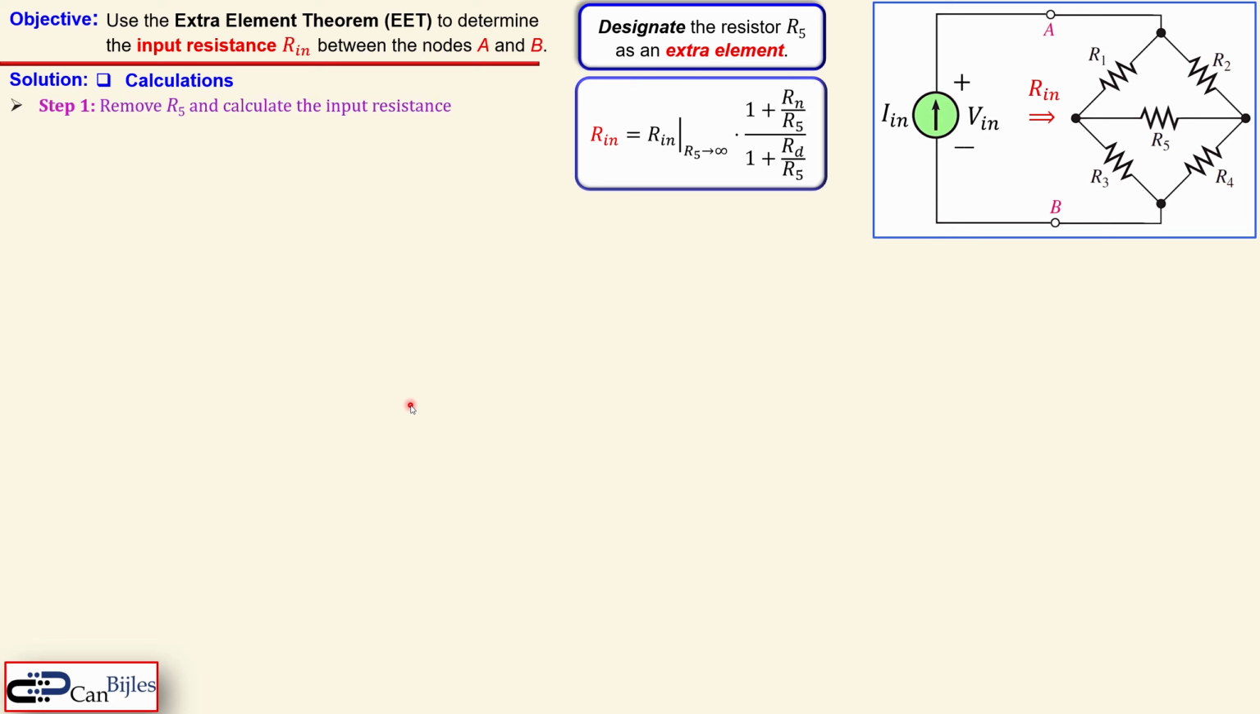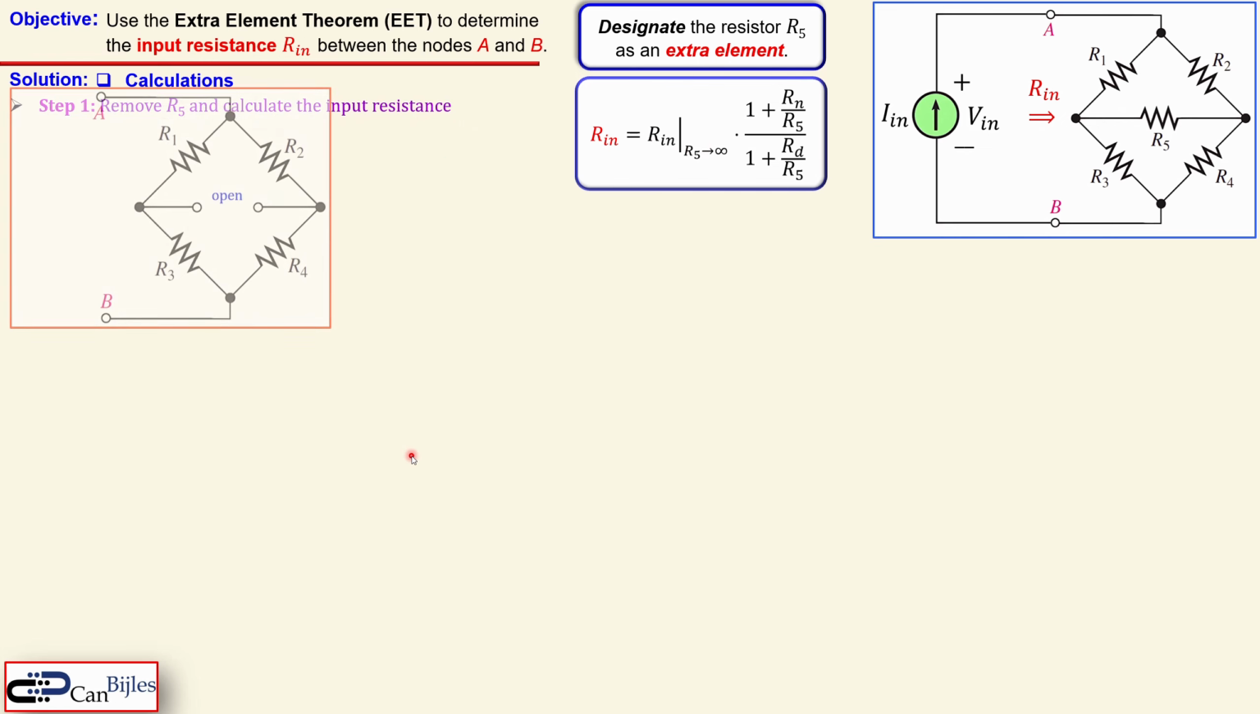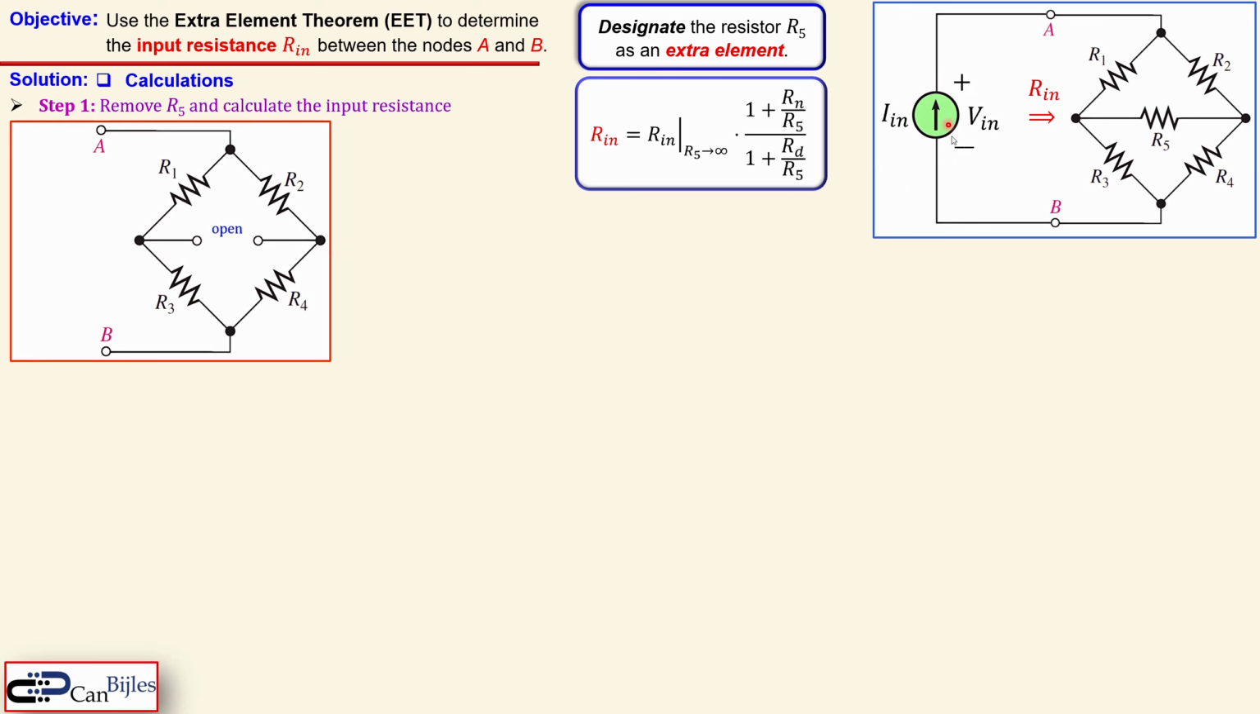Okay, first let's see what the first step is. We will remove our R5 here from the circuit and calculate the input resistance associated with that one. That means actually this part. So actually the current source and the associated voltage source is gone. You only look between the nodes A and B and you also remove the R5 and then you determine the resistance here. So it's actually this part.